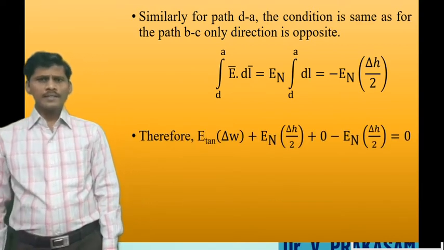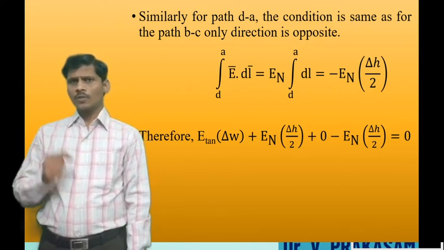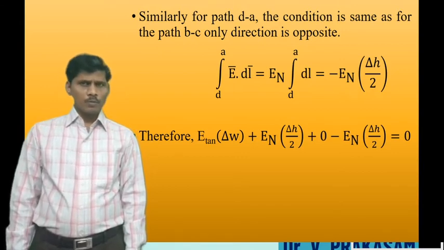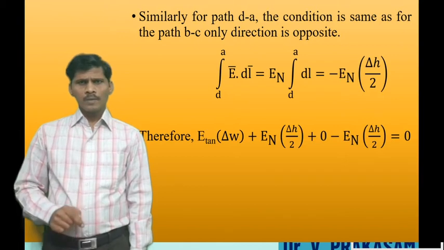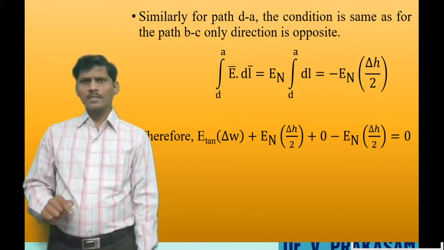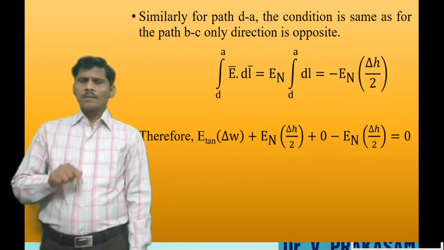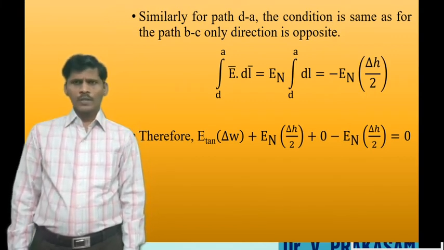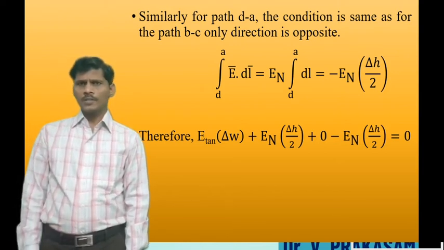Substitute all the integrals into the closed line integral of E bar dot dl bar equal to 0 expression. We have path A to B: E tangential delta w, plus path B to C: En delta h by 2, plus path C to D: value is 0, plus path D to A: minus En delta h by 2. So En delta h by 2 minus En delta h by 2 is cancelled.